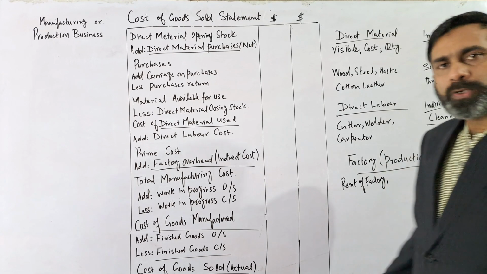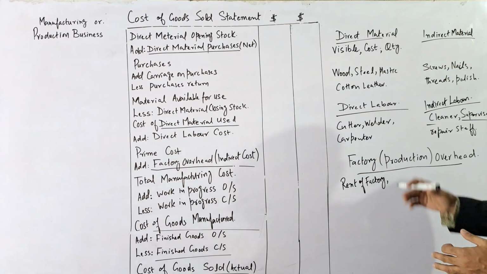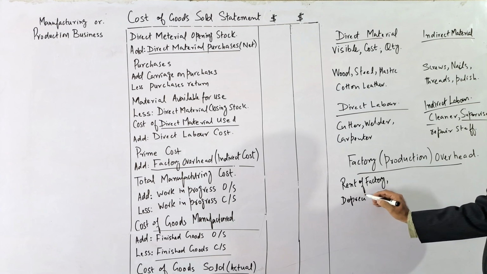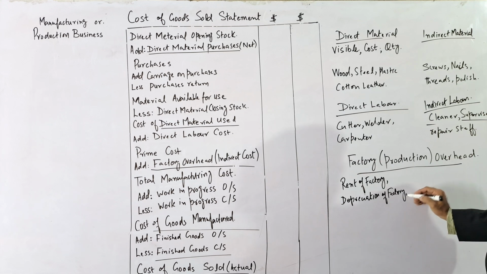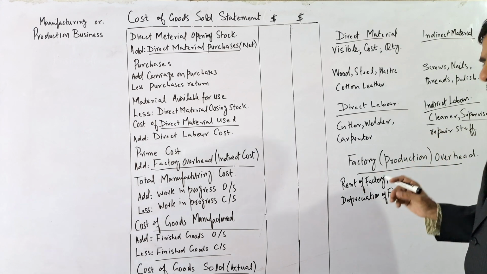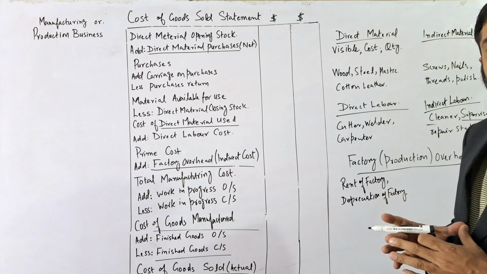There's a possibility that the factory is owned by the business. In that case, there is no rent, but there is a depreciation of the factory. Then what do we need? We again need some expenses.